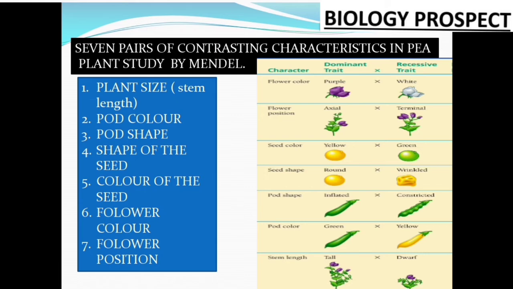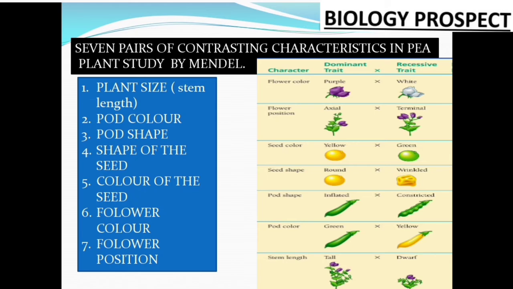In the picture on the screen you can easily see that one is the green color of the pod, another is the yellow color of the pod, that is the pod color. At the same time, one is the wrinkled or constricted pod, another is the flat or smooth pod, that is the pod shape.